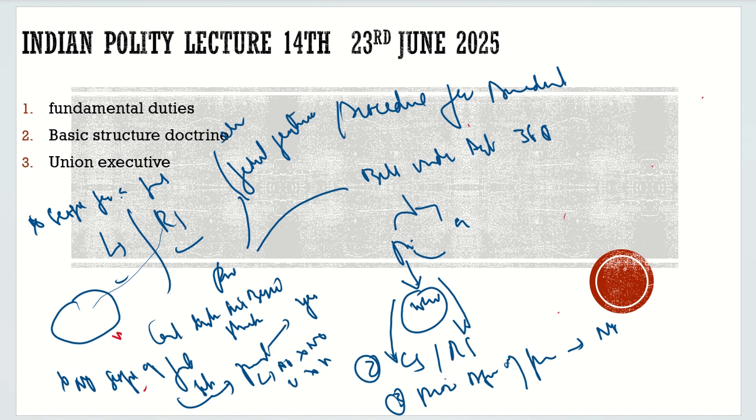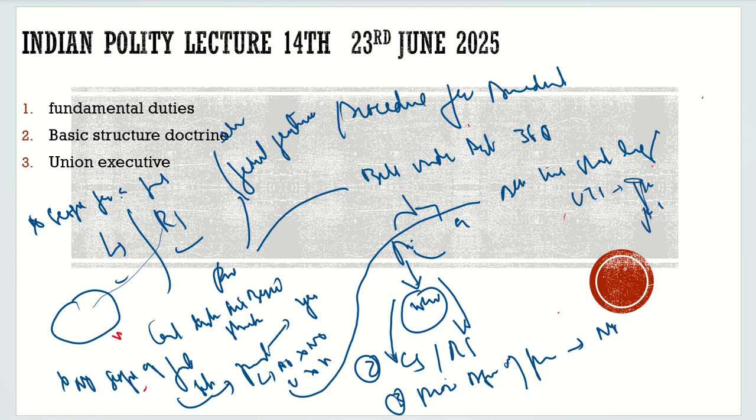Once this process is completed, once the parliament, both Lok Sabha and Rajya Sabha, passes the bill, then the same bill with the same process will be sent to all the state legislative assemblies, which include the UTs with legislative assemblies, for example Puducherry, J&K, and Delhi.